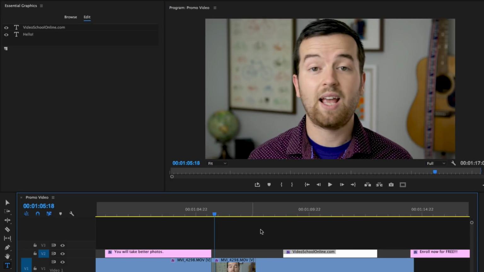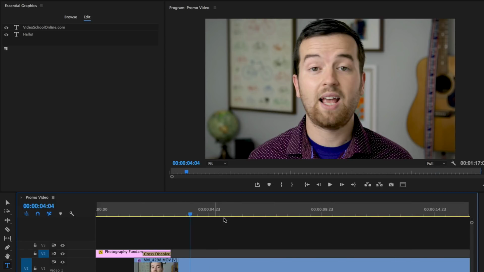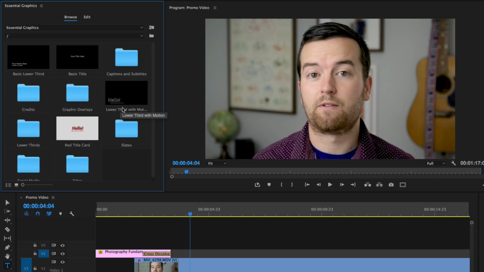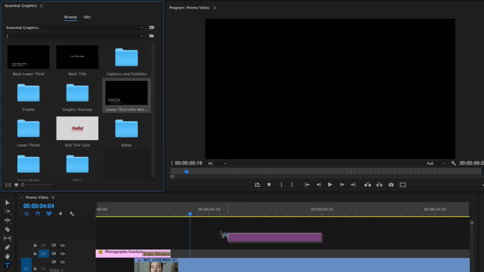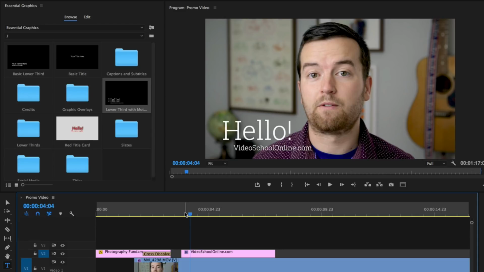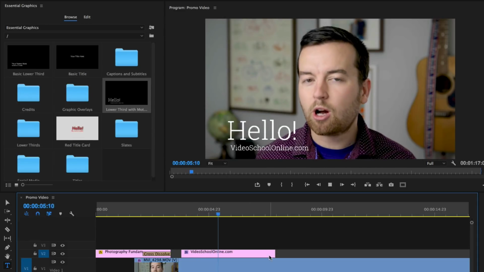Now, say we want to use that template at the start of this sequence or another sequence, we can just go up to Browse. We can go to our master folder. And here we have our Lower Third with Motion template we just created. I can drag that onto our timeline. It's going to load it. Just like the other templates, it does take a moment to load. Now we have our text with the motion.